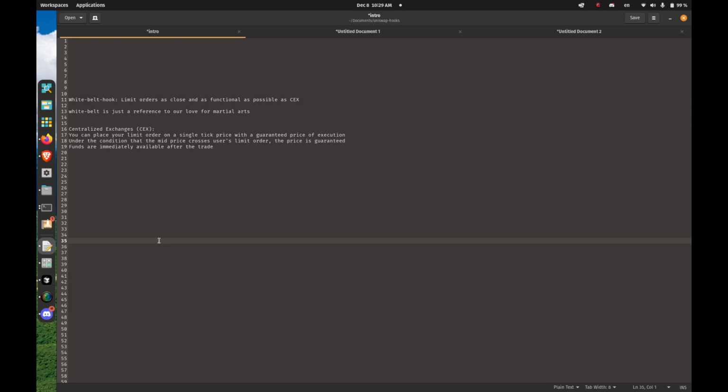The goal of the White Belt hook is to attract traders from centralized exchanges. So we want to make limit orders as close and as functional as possible to those on centralized exchanges. White Belt is just a reference to martial arts.